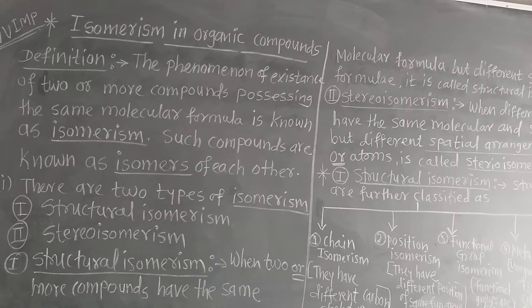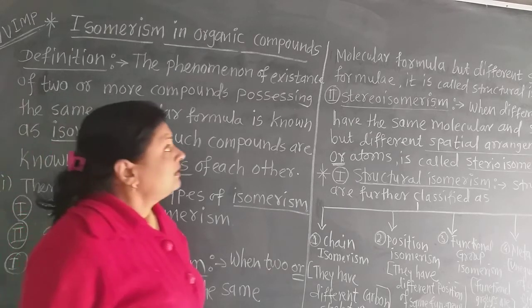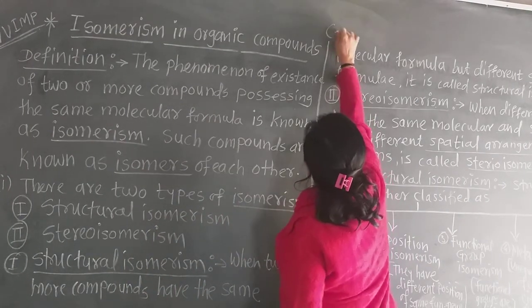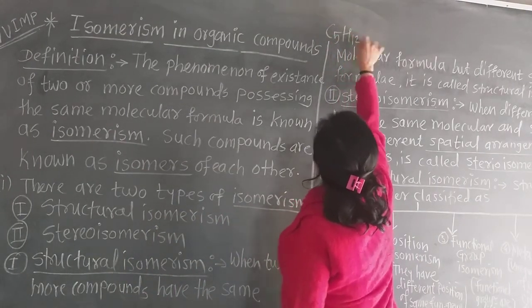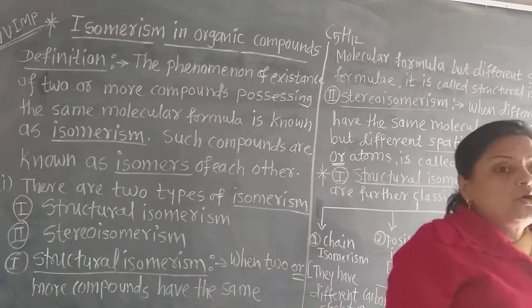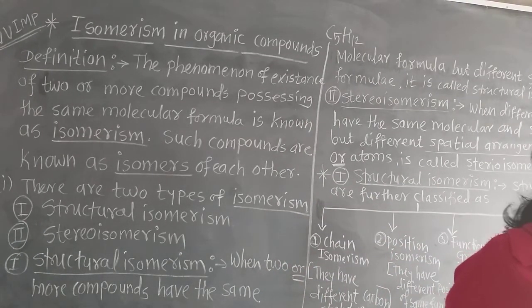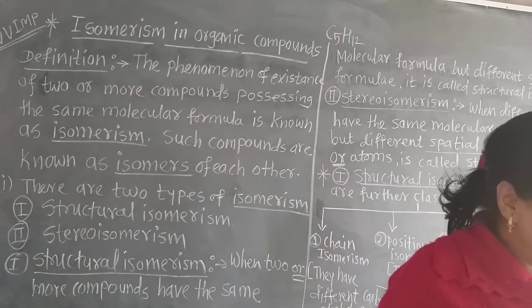C5H12, because pentane has 5 carbon atoms. Just double the carbon atoms and add 2 hydrogen again. That means C5H12 is the molecular formula of pentane. We know that. And this formula C5H12 of pentane has 3 different structures. Which are those? Normal pentane, isopentane and neopentane. We know that.